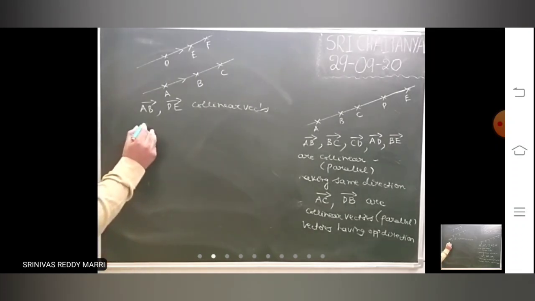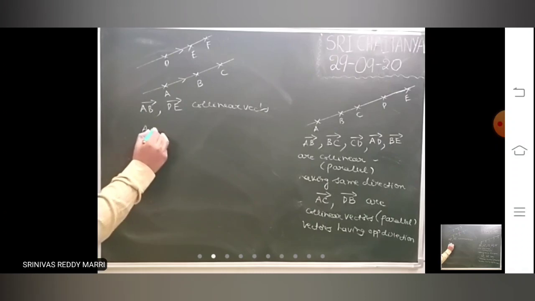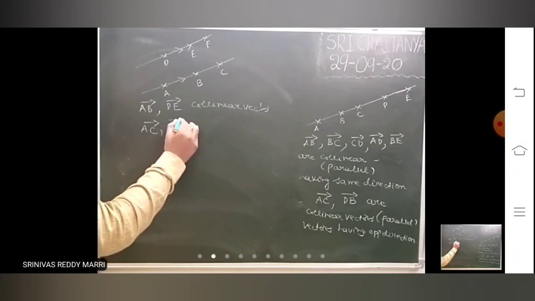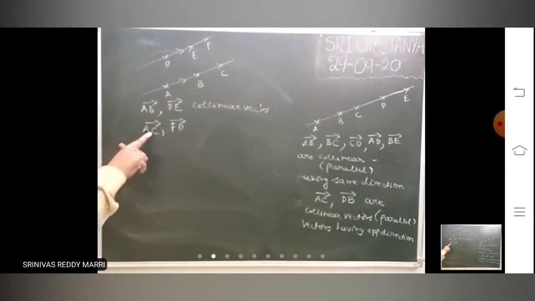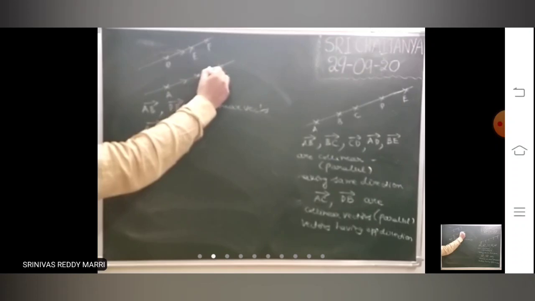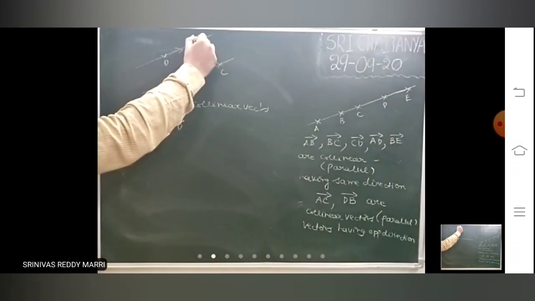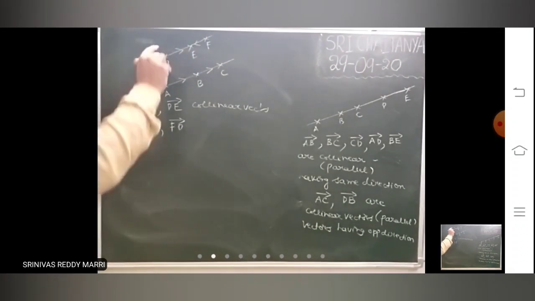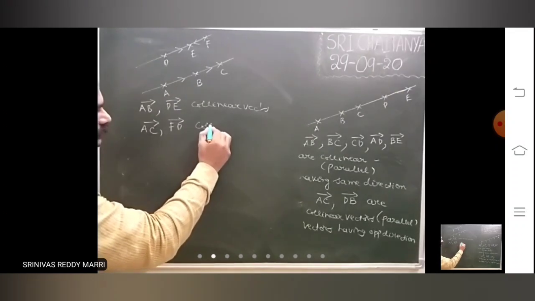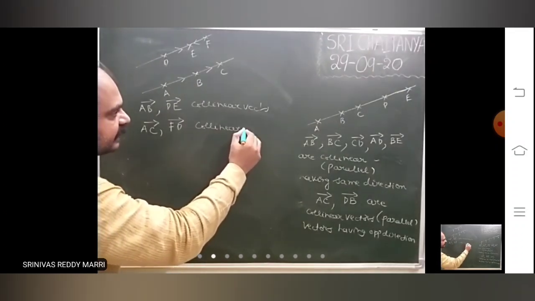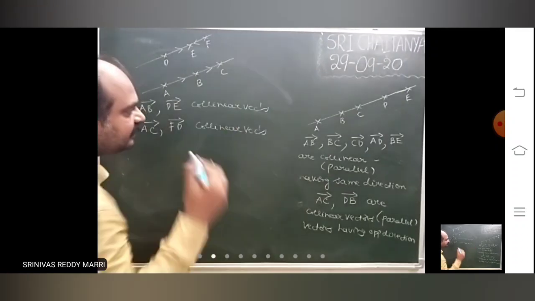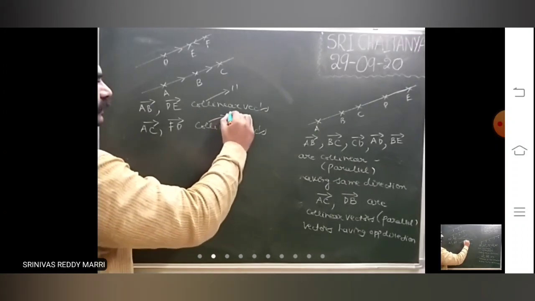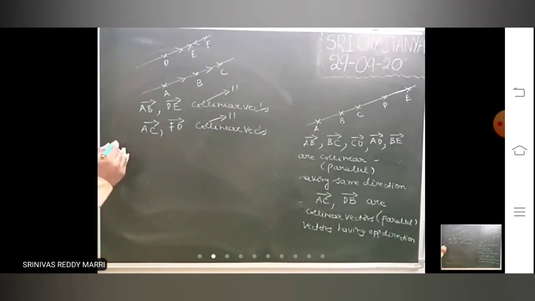Now suppose we take AC bar and FD bar. AC bar is directed from A to C and FD bar is directed from F to D. So they have opposite directions. They are also collinear vectors. Of course, their lines of action are different. They are also collinear vectors or parallel vectors.